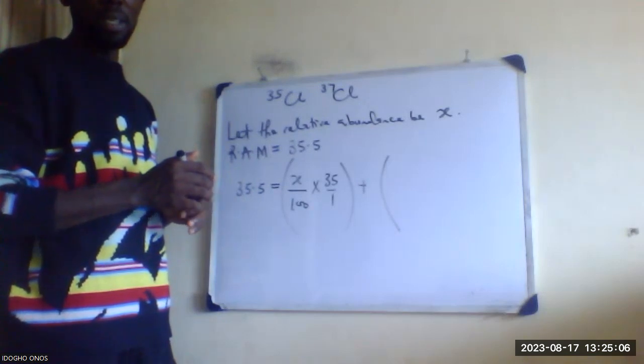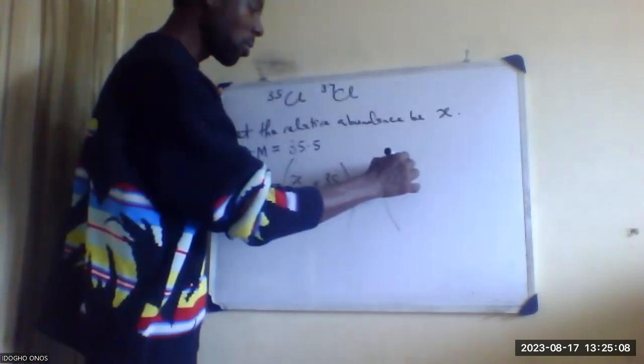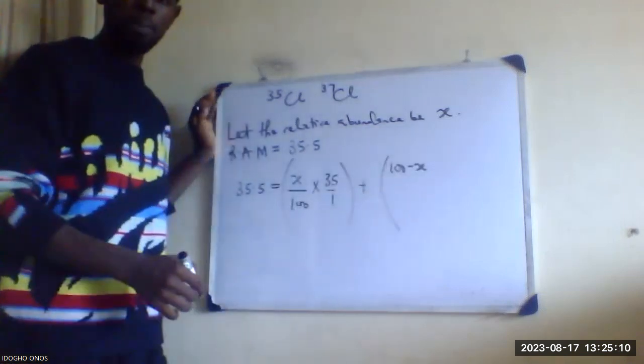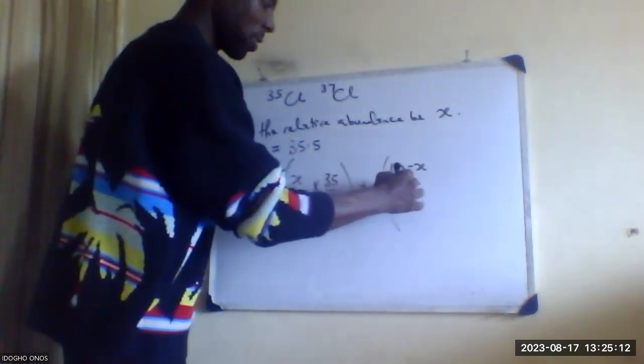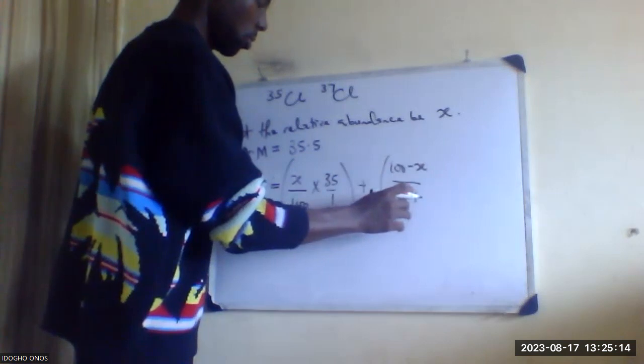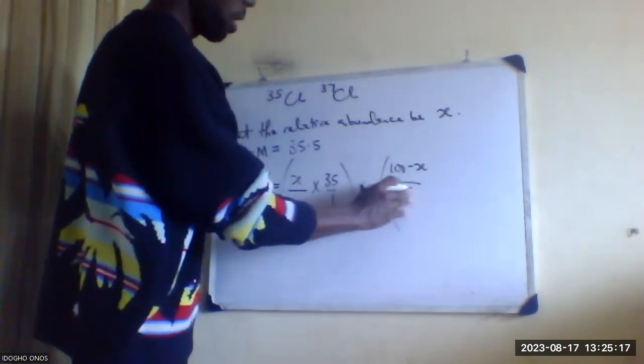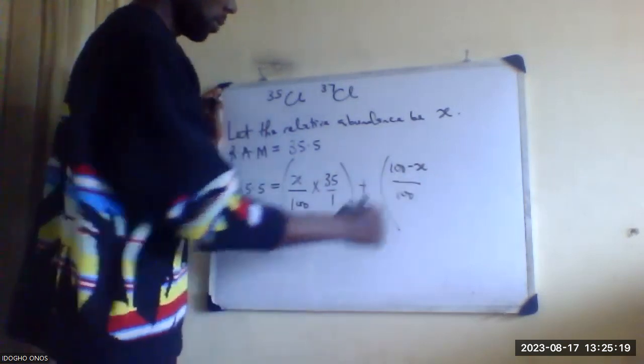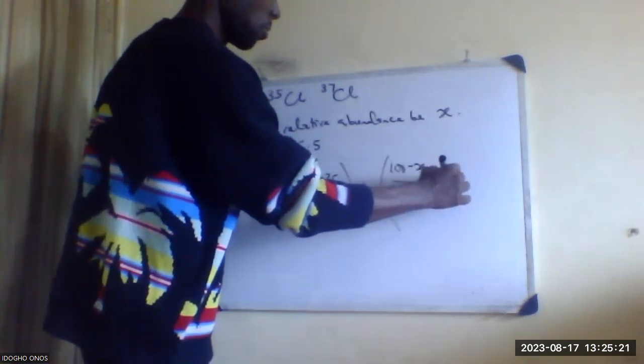So I say 100 minus X over 100, times 37 over 1.